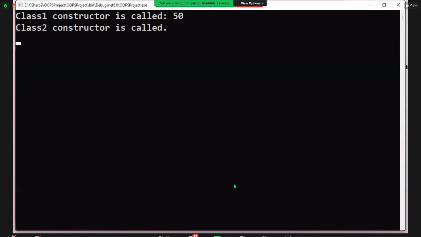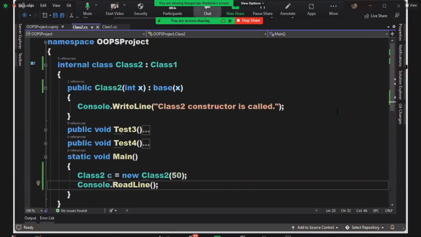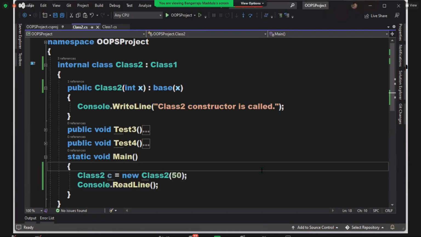Is it static or dynamic? Whenever you create the child class instance, you will pass a value and that goes to the parent class constructor. What is the difference? Earlier you learned creating an instance of a class and passing values to its constructor, which we learned last week. What I'm doing right now is creating the instance of the child class and passing a value to the parent class constructor.